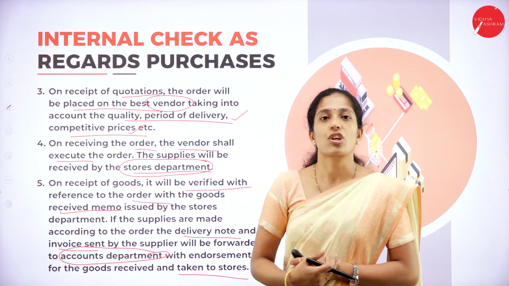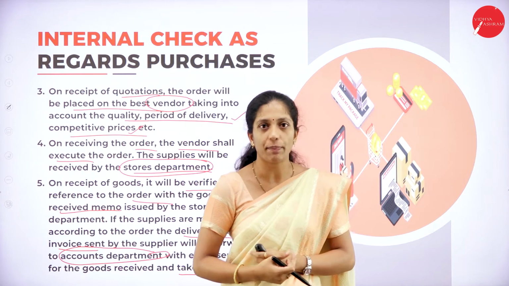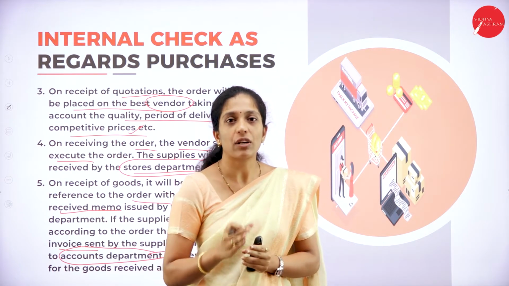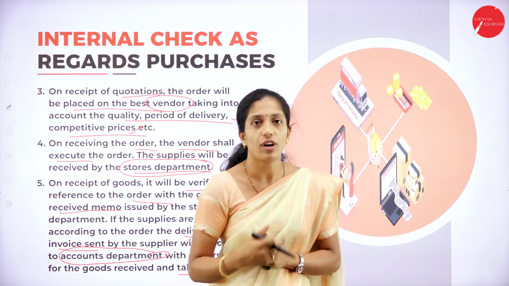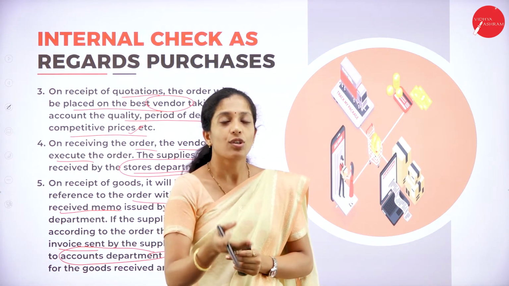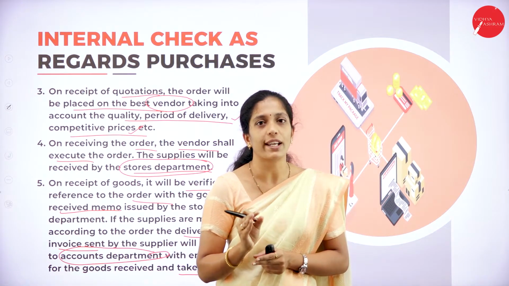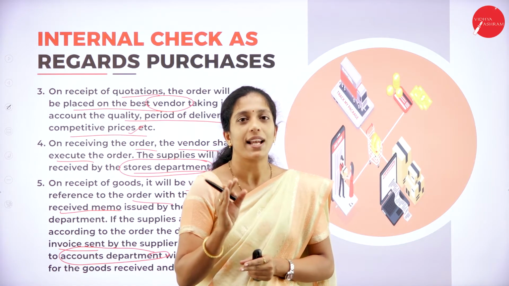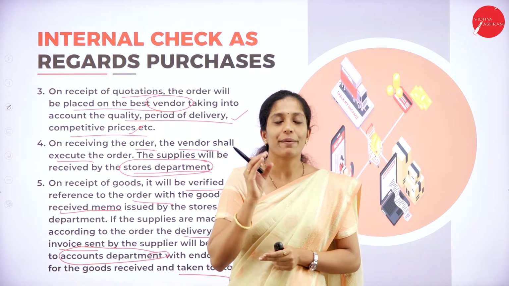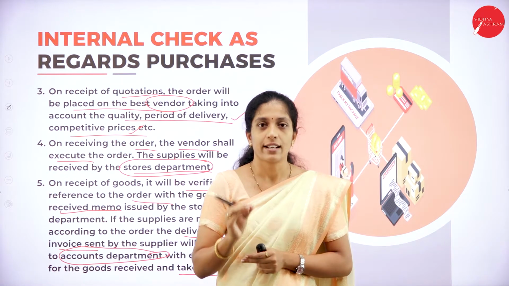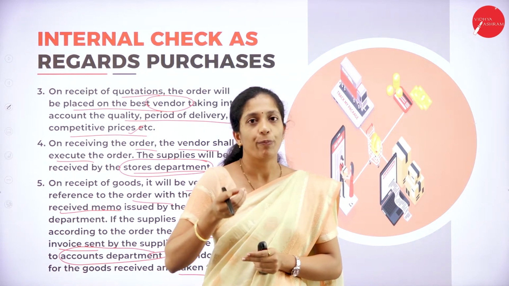So what is the procedure of purchase in an organization? Here there is a department called the purchase department. It will see what the requirement of the department is. Then it will mention everything. Then it will ask for quotations from the suppliers. If the quotations are received from the suppliers, it will select the best quotation depending upon the quantity, quality as well as price, and at the same time delivery of the products. So a best quotation will be selected. After selecting the quotation, it will inform the supplier to provide goods.